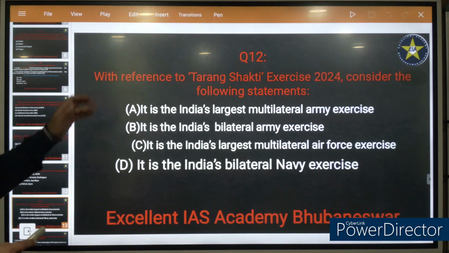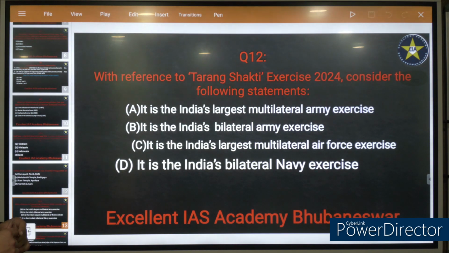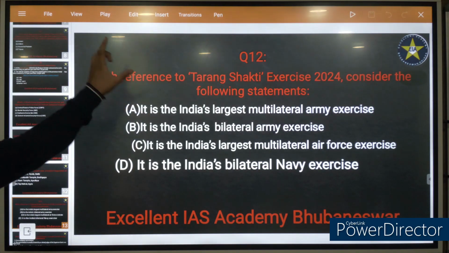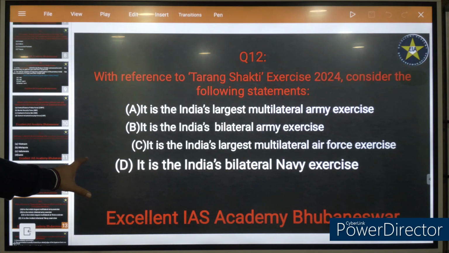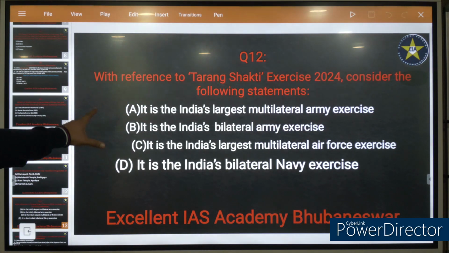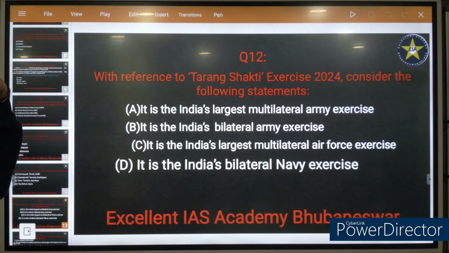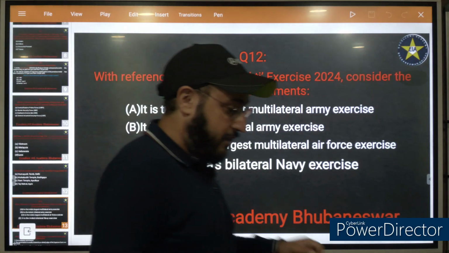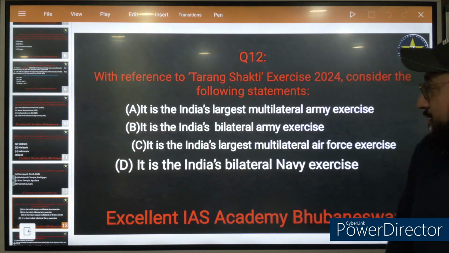Okay, so please pay attention to this. With reference to Tarang Shakti exercise 2024, consider the following statements. Please pay attention to every single statement. It is India's largest multilateral. Multilateral means a large number of countries. Many countries have joined, so that's called a multilateral exercise. Bilateral means between two. Now it is India's largest multilateral exercise.